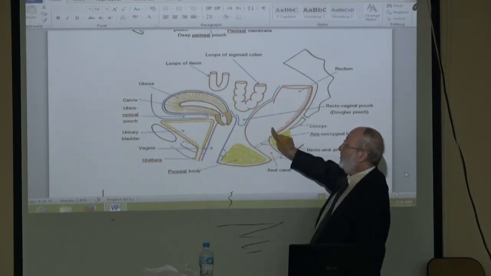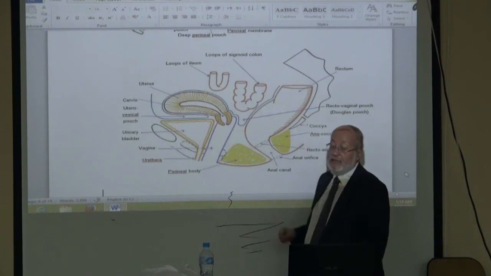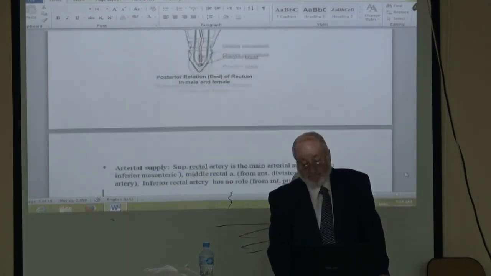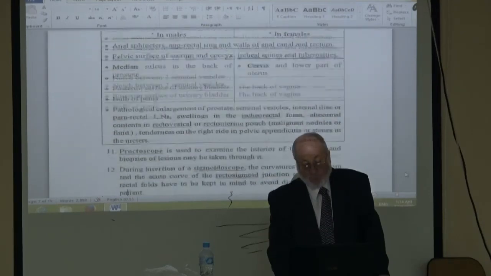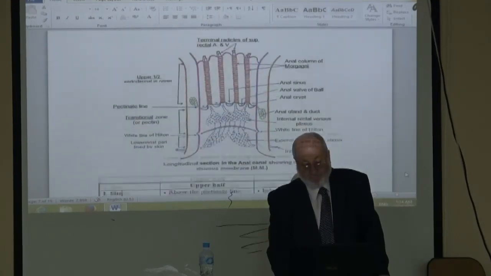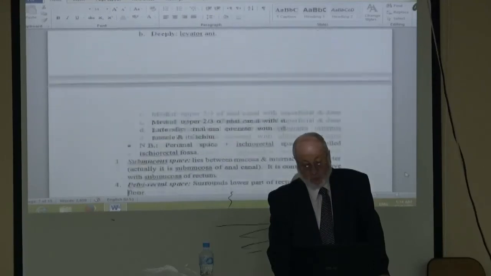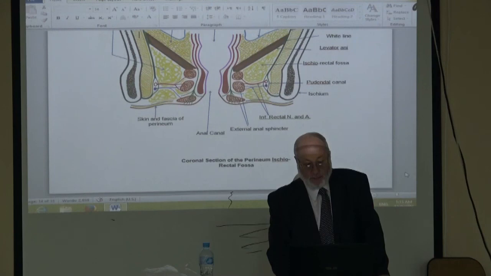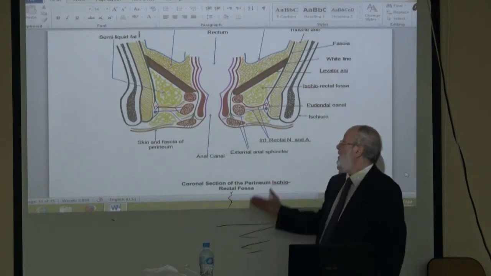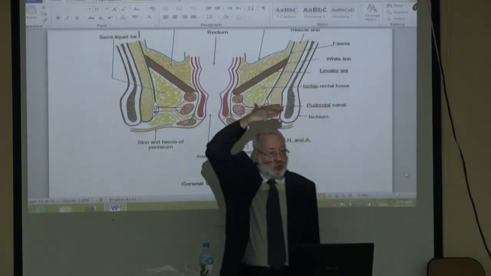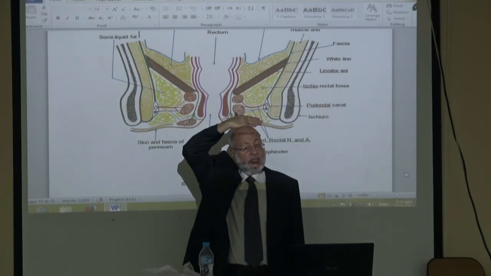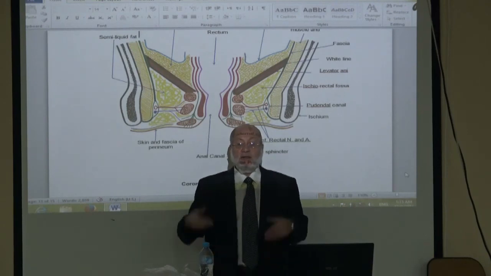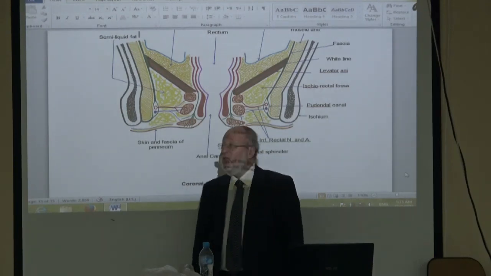Lateral to the anal canal, we can palpate this fossa. This is a coronal section. You divide the body into an anterior part and a posterior part, and you look.